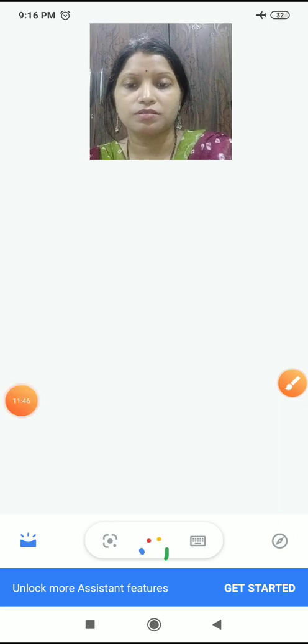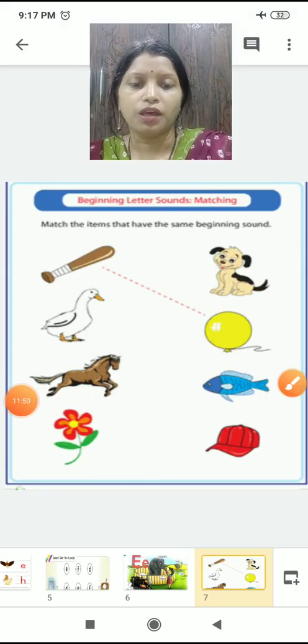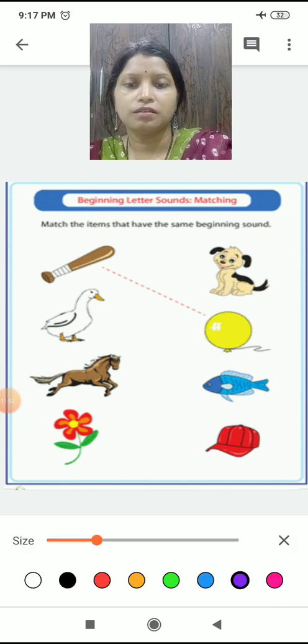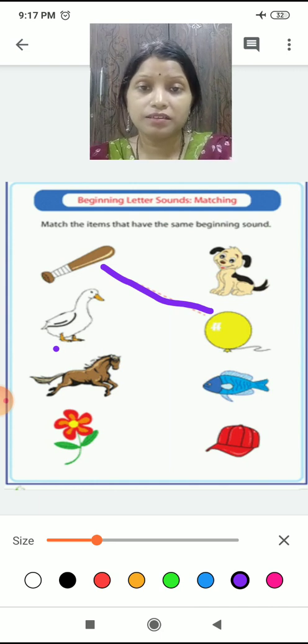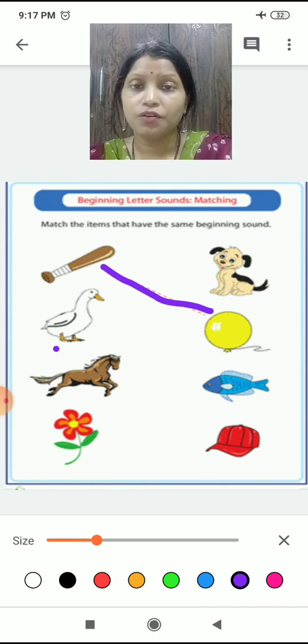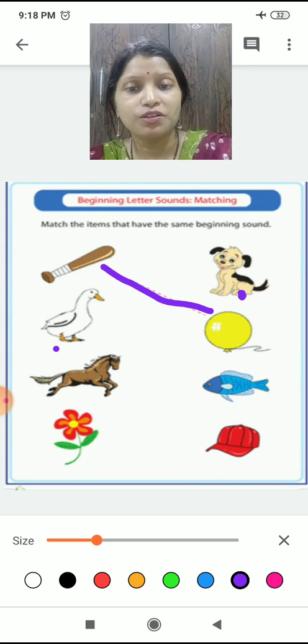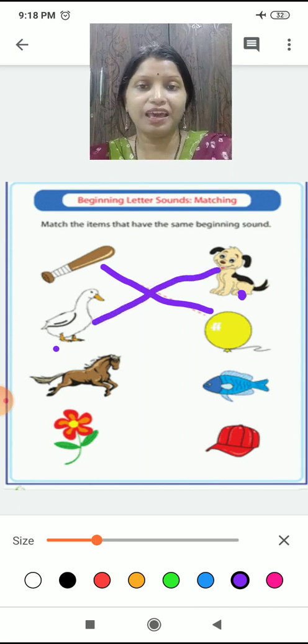What's this? Okay. So next is, what is this? Duck. Which object has the same sound? Duck means D, right? D has the sound of D. So D is for duck. Which object has the same sound? Yes, it's dog. D is for duck. D is for dog. So match them. Okay?